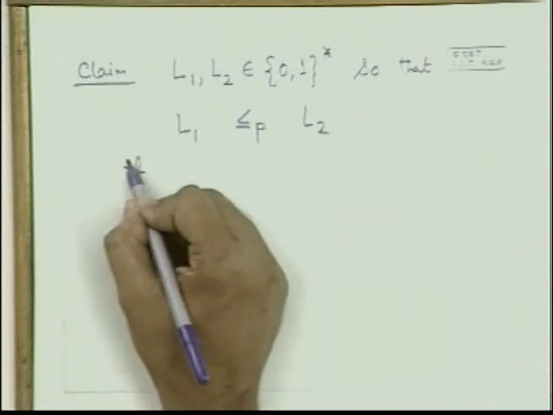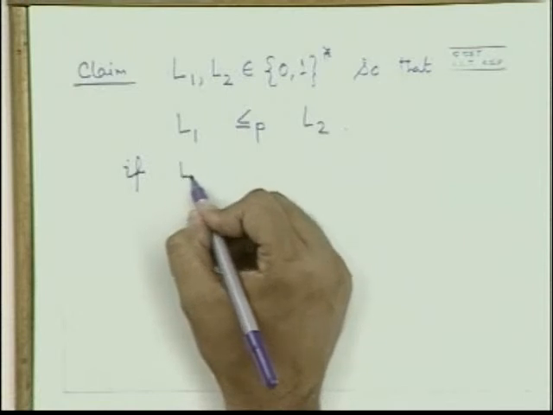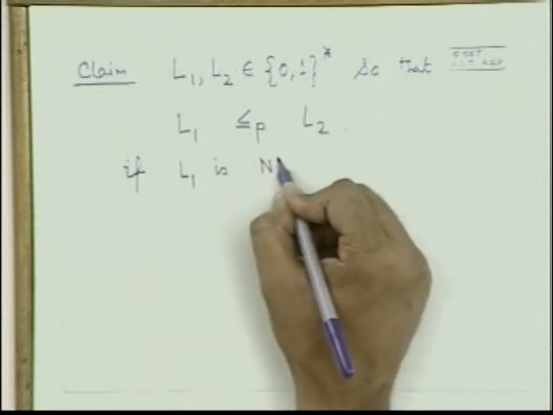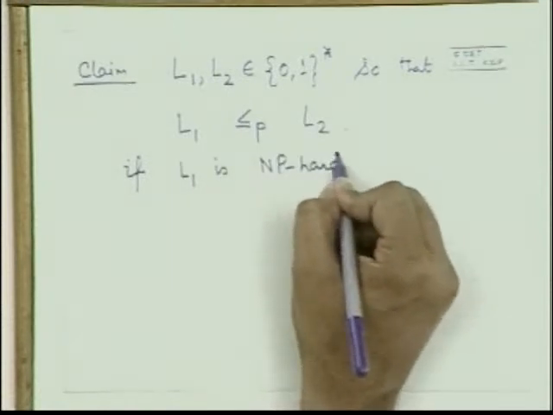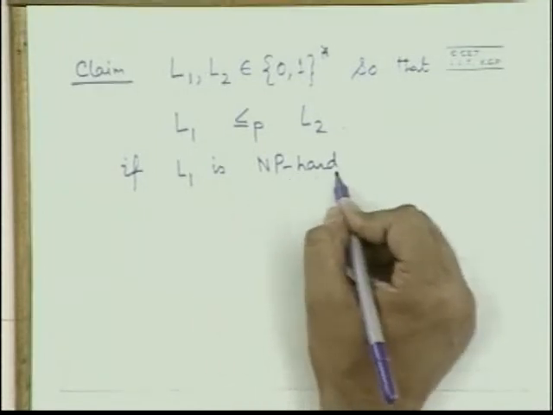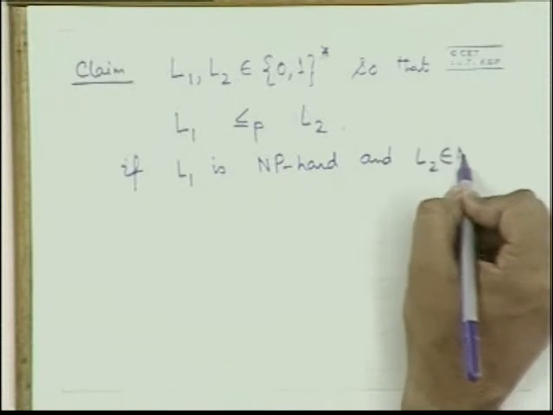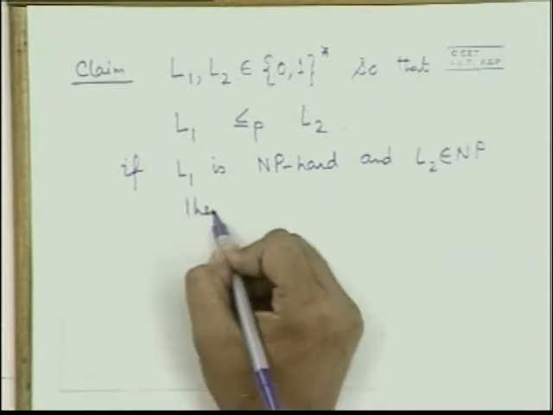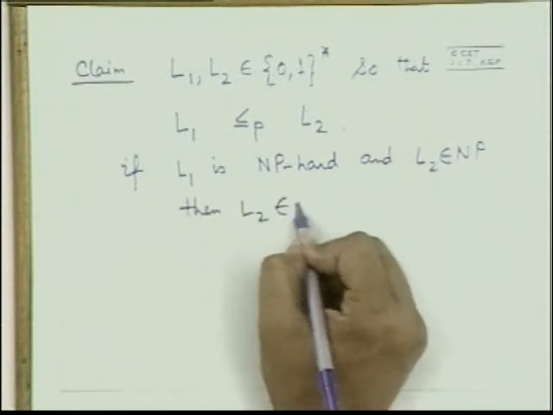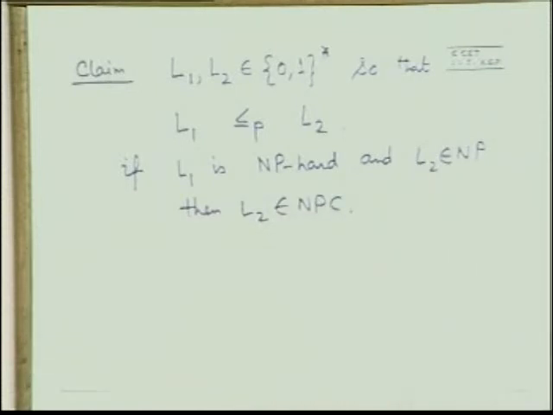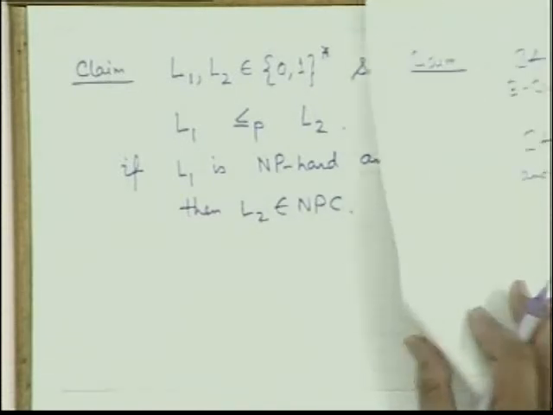Now if L1 is NP hard, I did not define this term yet, I'll define NP hard, and L2 belongs to NP, then you can say that L2 belongs to NPC. Let me go back to the previous slide. I'll come back to this slide.